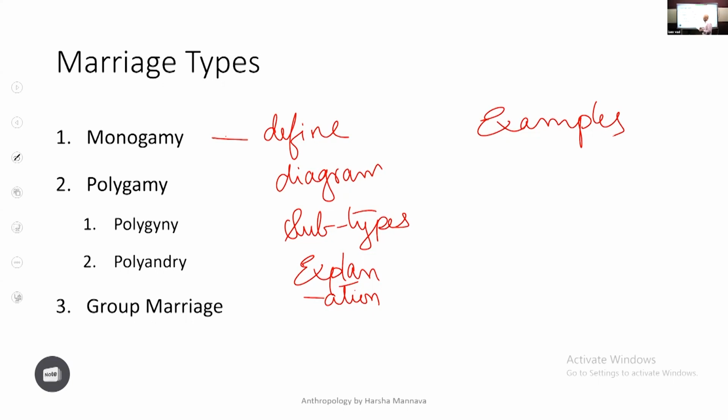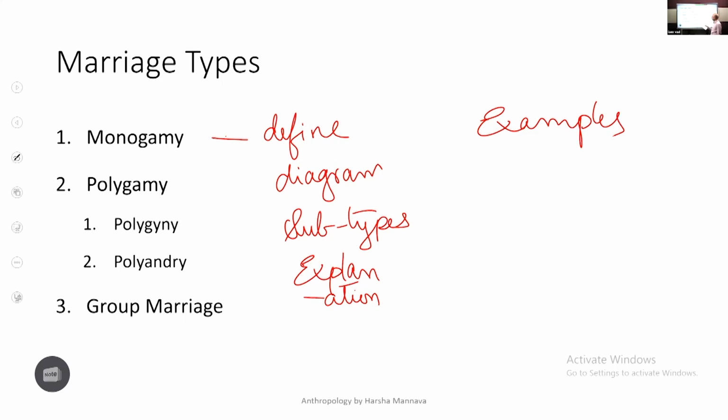So what is monogamy? Being married to one person at one time. You have 2 types: serial monogamy and non-serial or straight monogamy. Draw a diagram for each of them. And then where do you find monogamy? It is found mostly in complex or industrial societies. Then polygyny, similarly defined: it is being married to more than one woman at the same time.